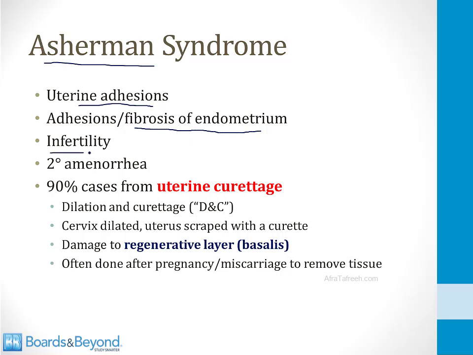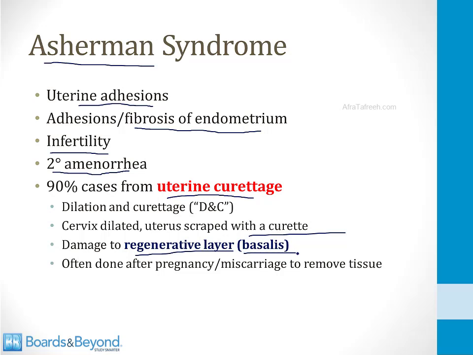These women are often infertile because of the disruption to the endometrium, and they also develop secondary amenorrhea. 90% of cases result as a consequence of a surgery called uterine curettage. Uterine curettage is part of a procedure called the DNC, where the cervix is dilated and the uterus is scraped with a curette. When this procedure results in damage to the regenerative layer of the endometrium called the basalis layer, this will lead to a failure to menstruate.